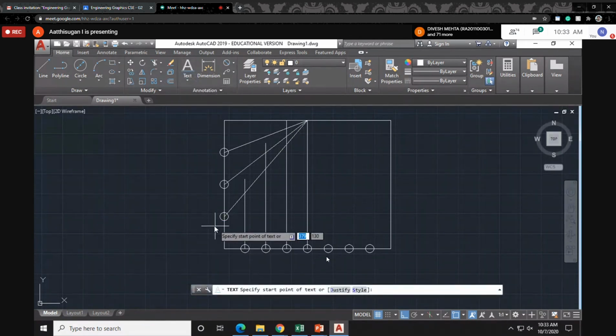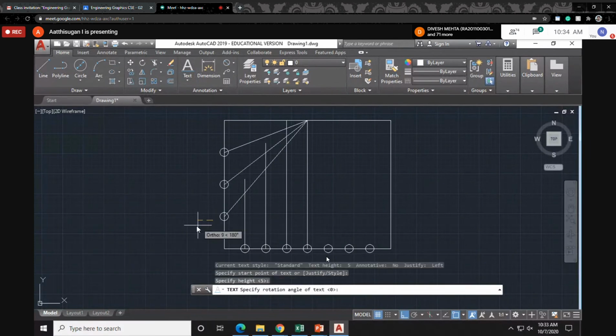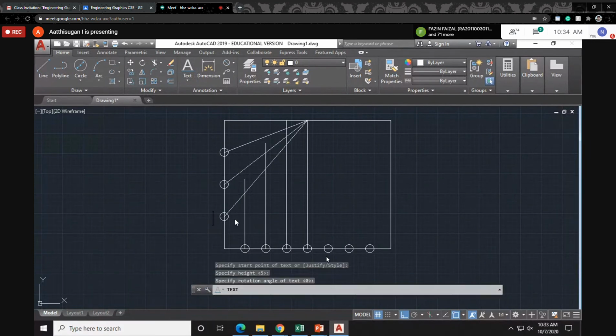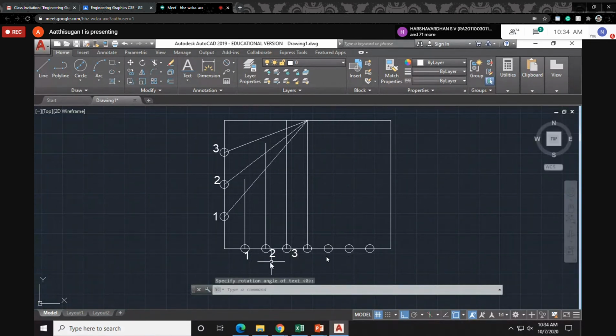If you want to, just give the numbers. So this may be 1, 2, 3. You can give numbers, but numbering is important.